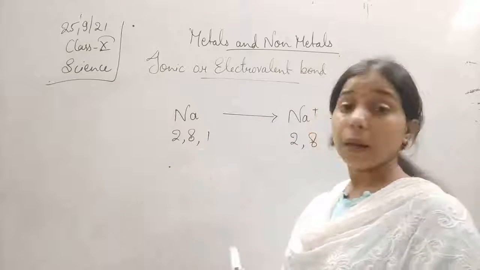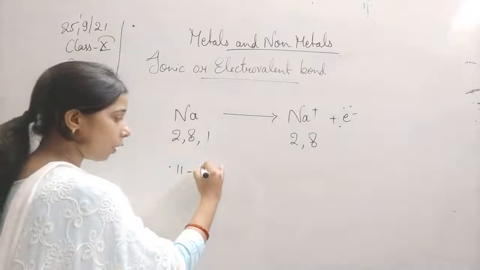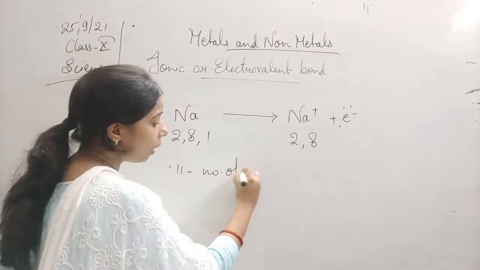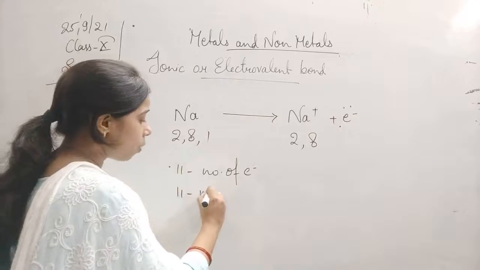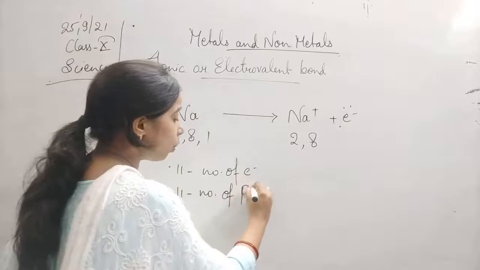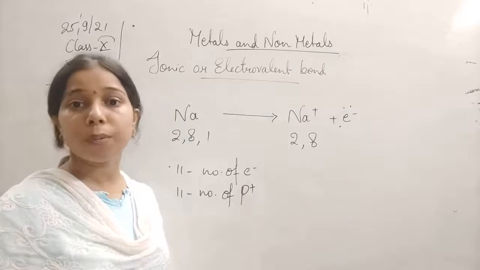So here the atomic number of sodium is 11. It means this is the total number of electrons present in sodium, as well as the total number of protons present in it. Number of electrons and number of protons are both equal.